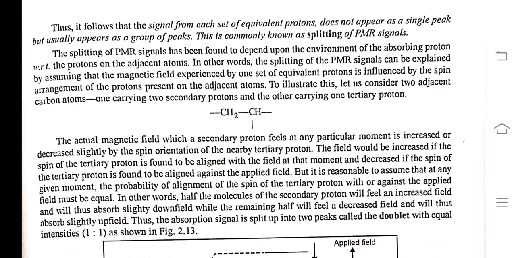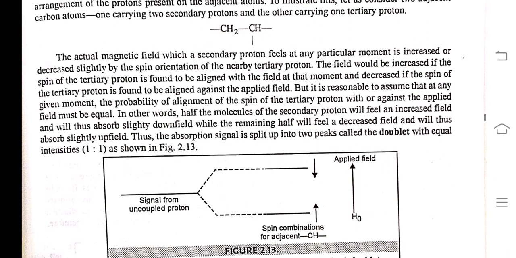To illustrate this, let us consider two adjacent carbon atoms, one carrying two secondary protons and the other carrying one tertiary proton. The actual magnetic field which a secondary proton feels at any particular moment is increased or decreased slightly by the spin orientation of a nearby tertiary proton. The field would be increased if the spin of the tertiary proton is aligned with the field at that moment, and decreased if the spin of the tertiary proton is aligned against the applied field.